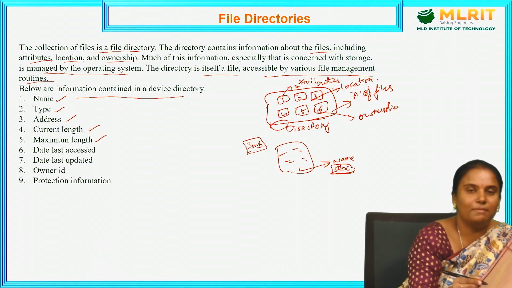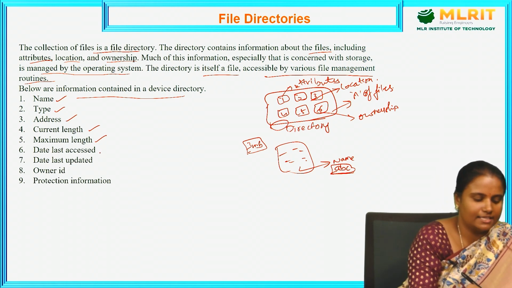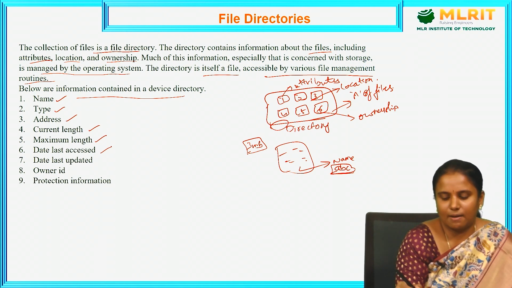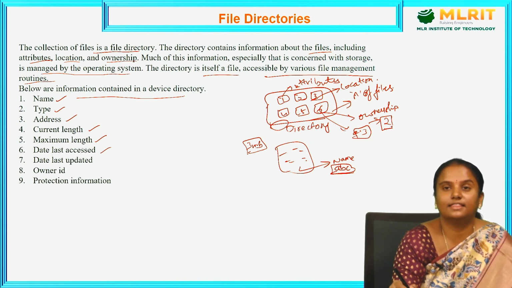So maximum length: how much you want to compress the file, how much you want to increase the file. So maximum, how much length you want to keep. Next, date of last accessed. Suppose this 6th file is accessed, today's date is 3rd, so maybe it was last accessed on the 2nd. So on which date was this file accessed?